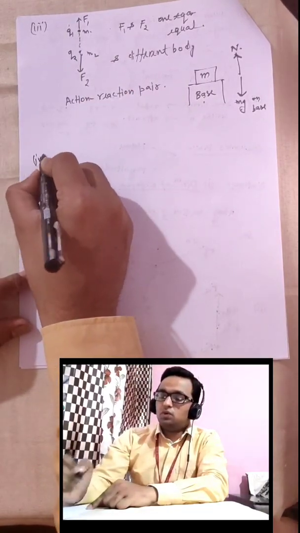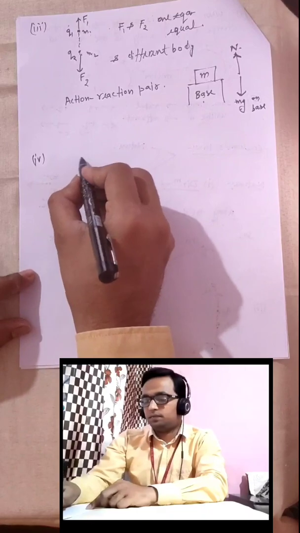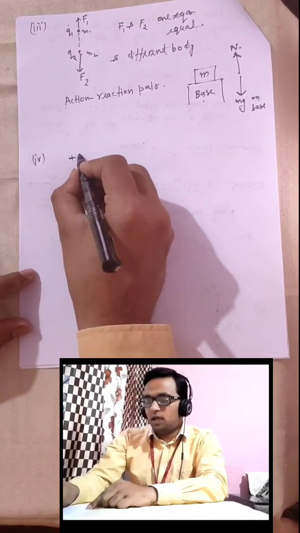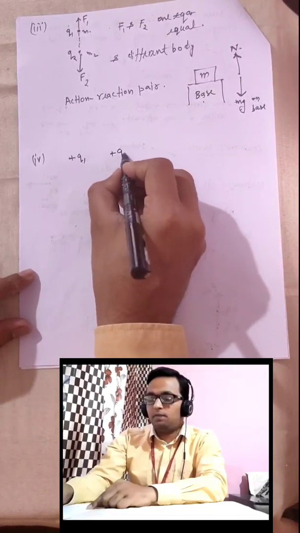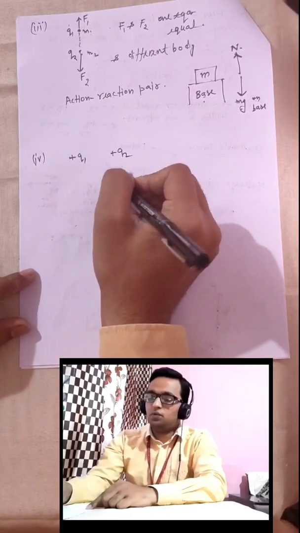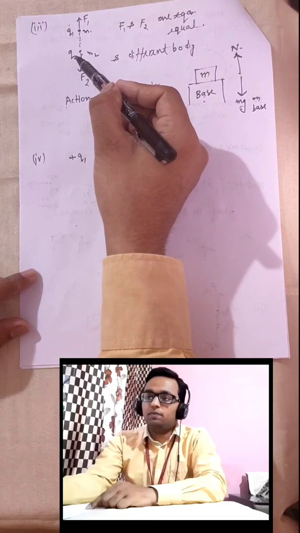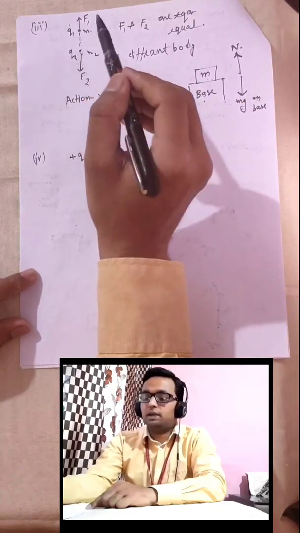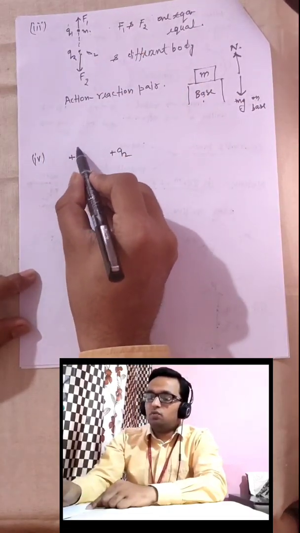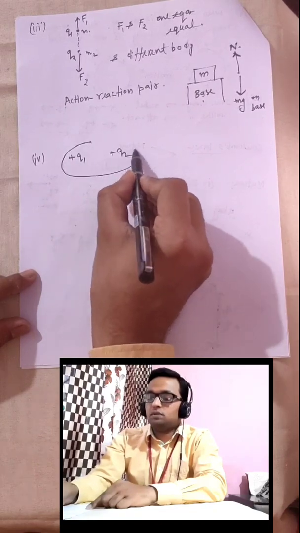And the fourth property is what? Suppose we have a charged particle q1 and we take a charged particle plus q2. You can take negative also; if you consider a negative charge, this condition will still be satisfied. So here we have q1 charge and q2 charge.